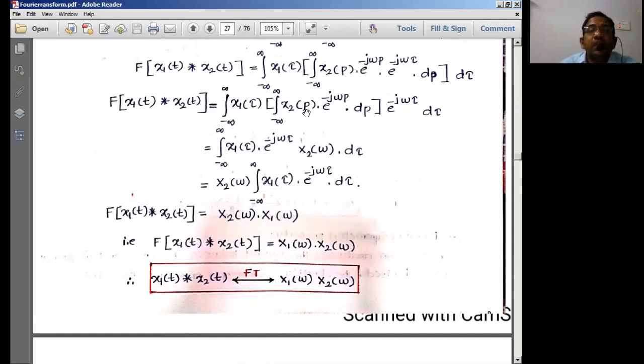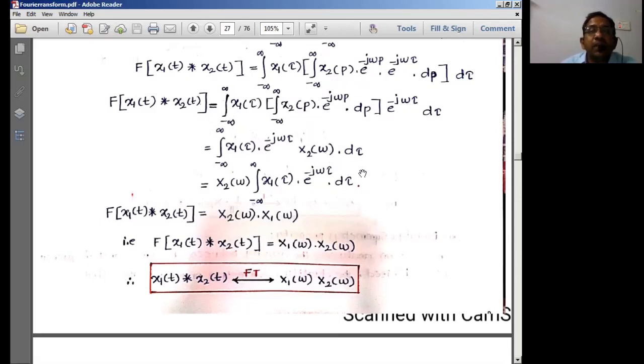Earlier we had t, something like x of t into e power minus j omega t dt. There t is the variable, whereas here p is the variable, but the result is the transformed version in the frequency domain. Therefore, I can write this entire part as X2 of omega. So X2 of omega is written, and e power minus j omega tau I take on this side, d tau.